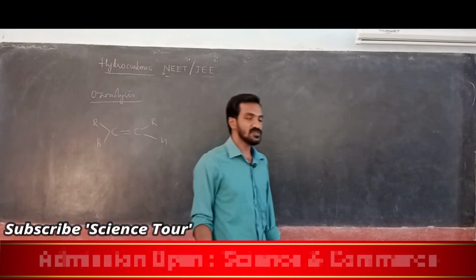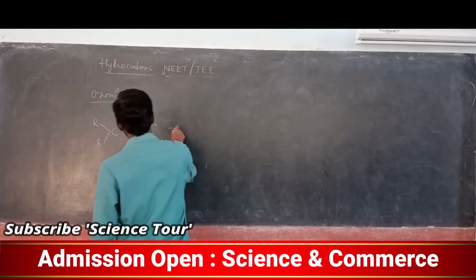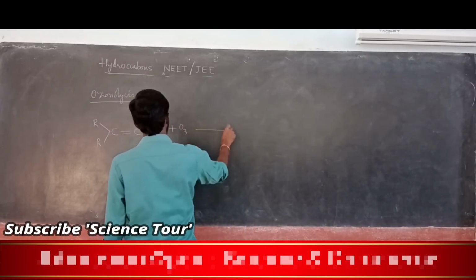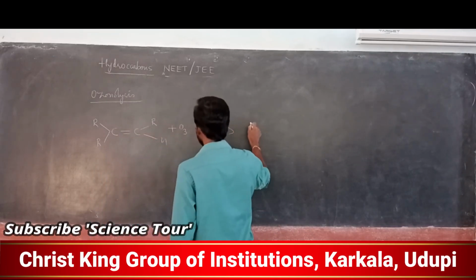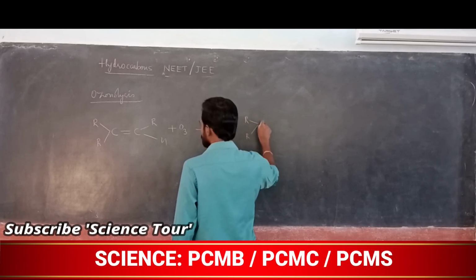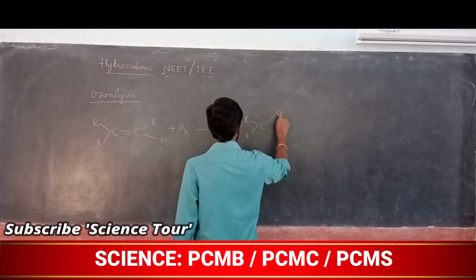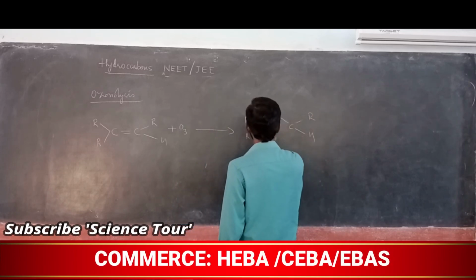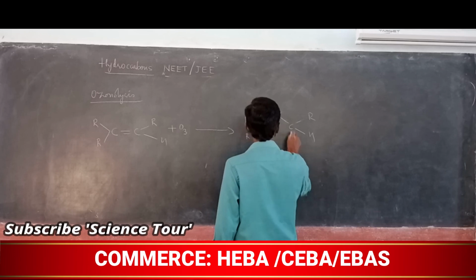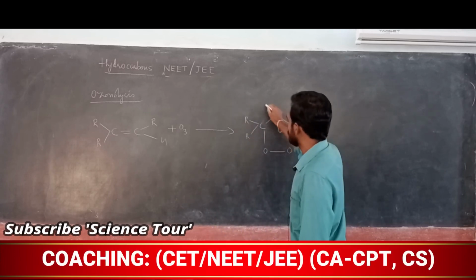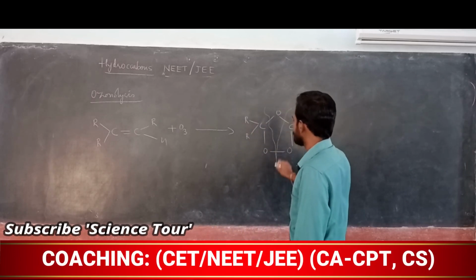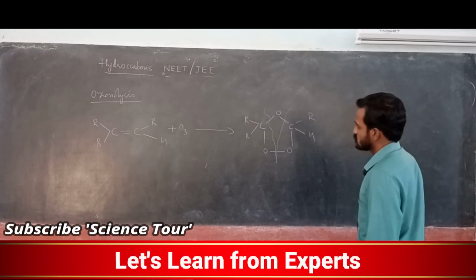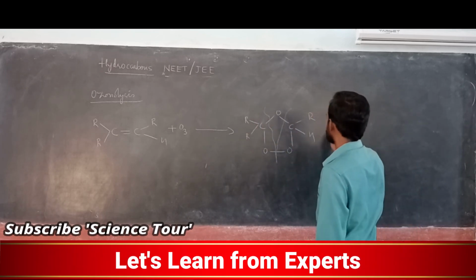Alkene reacts with ozone and it gives, my dear students, ozonoid. Ozonoid means how it looks actually, like this you are writing. This is nothing but ozonoid compound. Here cleavage takes place like this. So this is one product, this is one product.